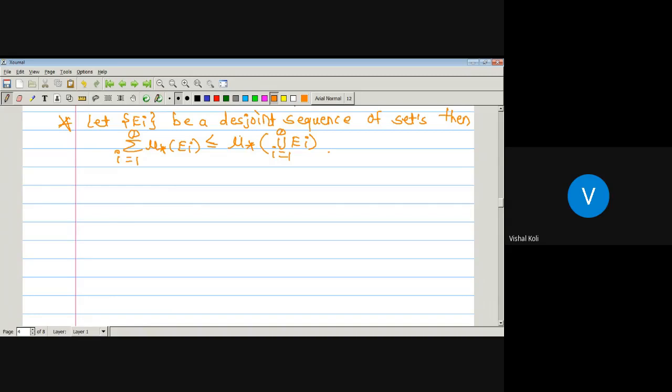That is just the opposite of our outer measure. Since in outer measure, outer measure of union over i running from 1 to infinity Ei is less than or equal to summation over i running from 1 to infinity outer measure of Ei. But here we have to prove that summation over i running from 1 to infinity inner measure of Ei is less than or equal to inner measure of union over i running from 1 to infinity Ei. See, it's true.